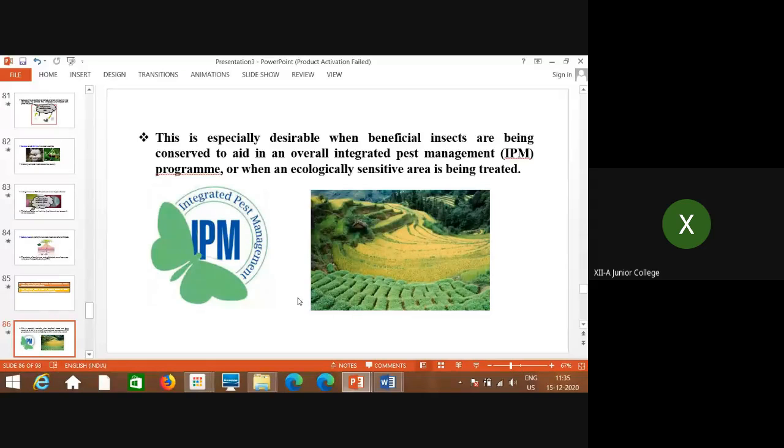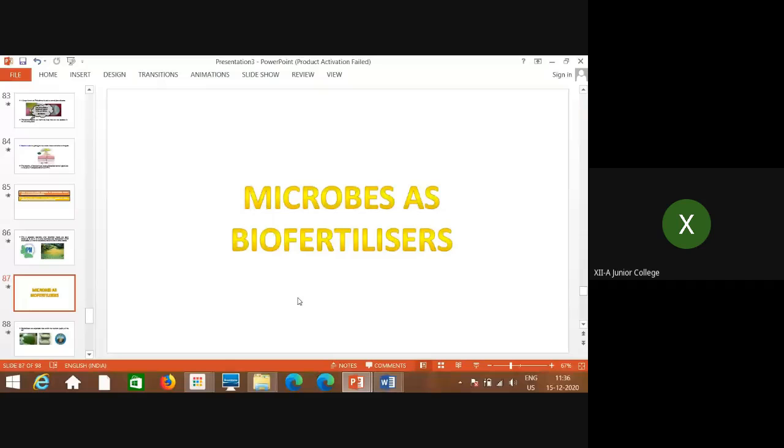This is especially desirable when beneficial insects are being conserved to aid in an overall integrated pest management program, or when an ecologically sensitive area is being treated. This is just one of the ways of controlling pests using biological agents.